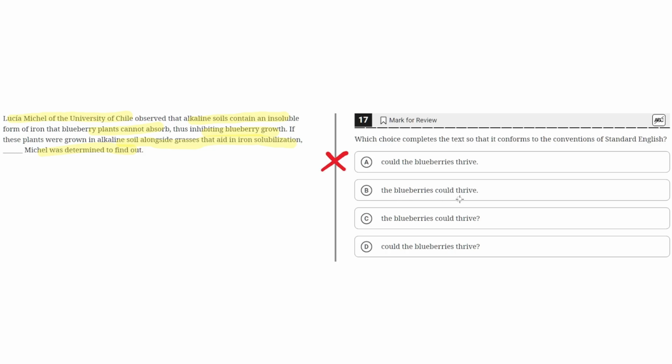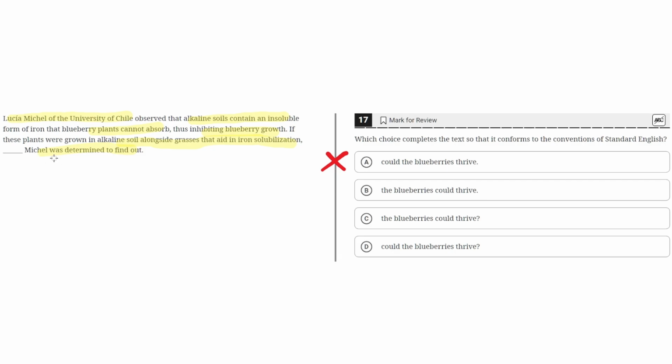B. The blueberries could thrive, period. This is incorrect because this wouldn't make sense in the context of the text, because the second sentence appears to be a question. So, first of all, the phrase must be in a question type manner, like, could the blueberries thrive, instead of the blueberries could thrive, and there must be a question mark here, instead of a period.